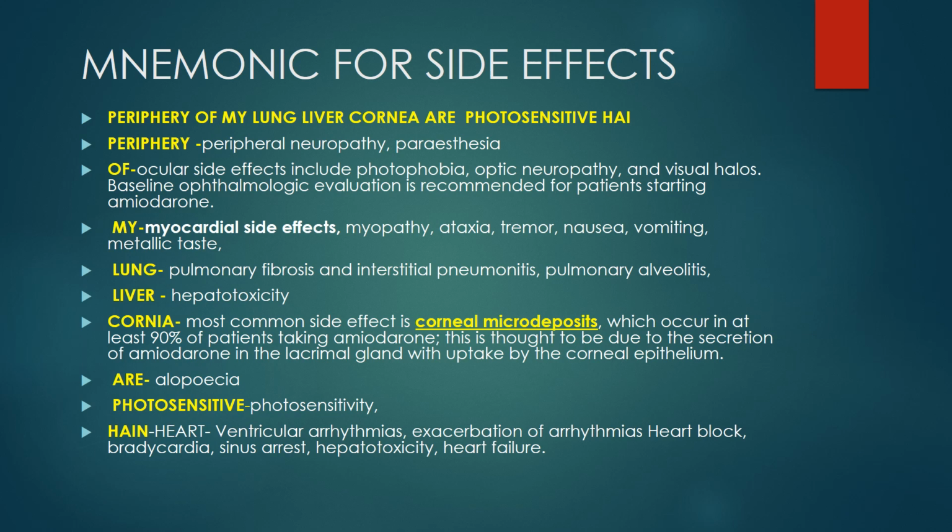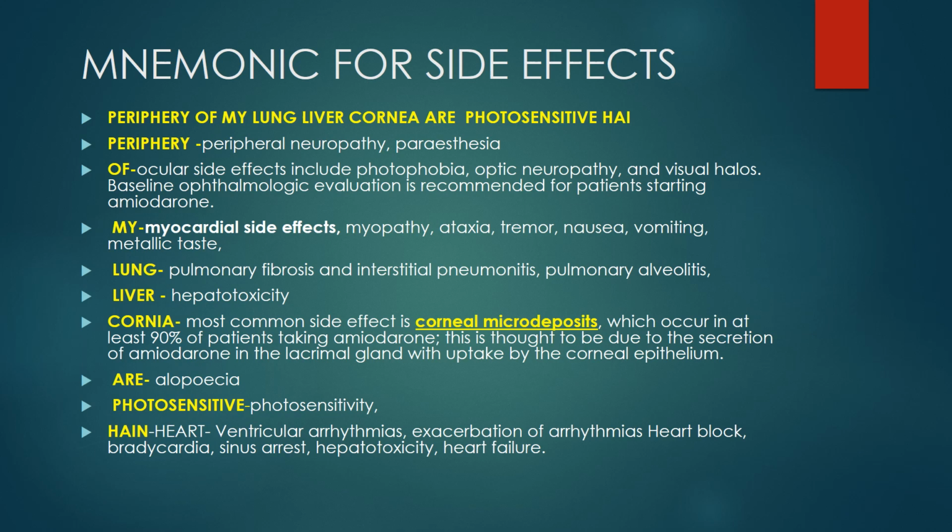So let's discuss this. Periphery means peripheral neuropathy, and P for paresthesia. Then O, you can remember O for ocular features. Ocular side effects include photophobia, optic neuropathy, and visual halos. A baseline ophthalmological evaluation is recommended for patients starting amiodarone. Then M for myocardial side effects, which we will discuss under the cardiac side effects separately, and M for myopathy, then ataxia, tremor, nausea, vomiting, metallic taste, meaning GI side effects.